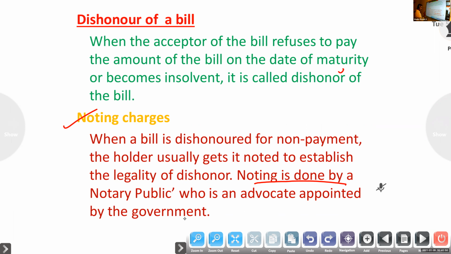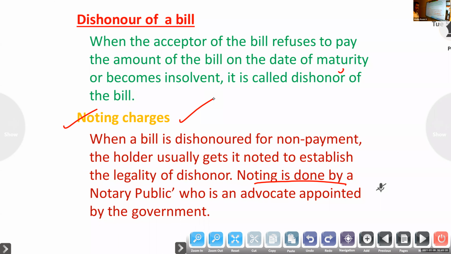So for doing this service, the advocate will charge an amount from the drawer. They will charge the drawer, but really this expense will be borne by the drawee only, because of the drawee the bill is dishonored. So it is an expense to be borne by the acceptor.